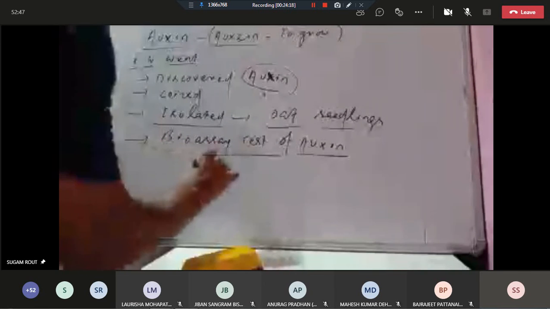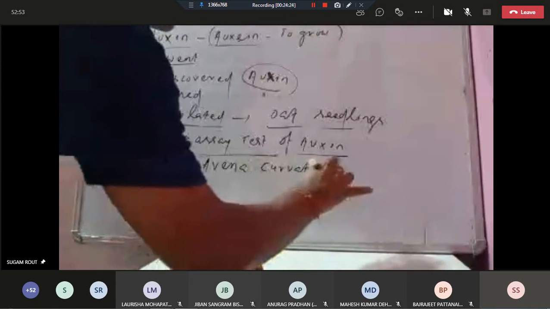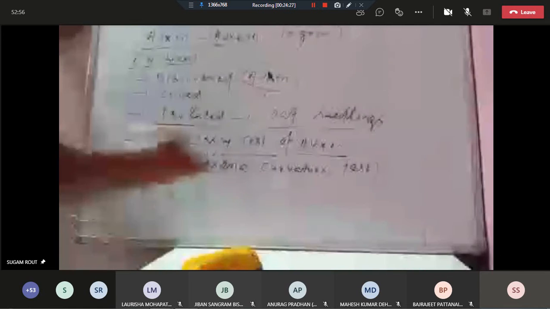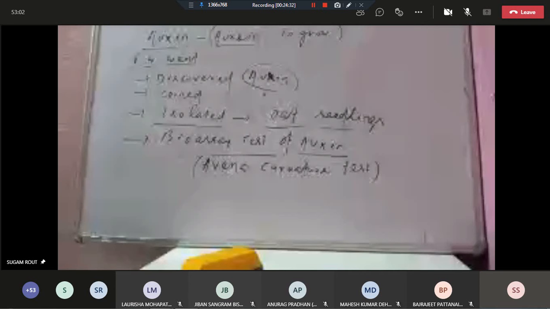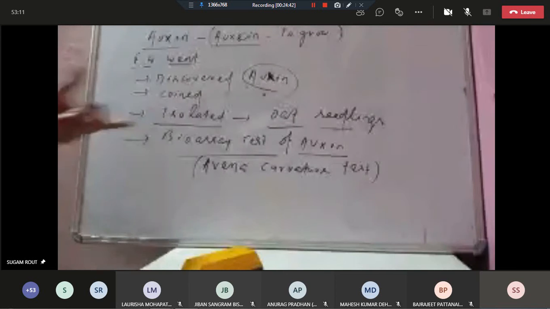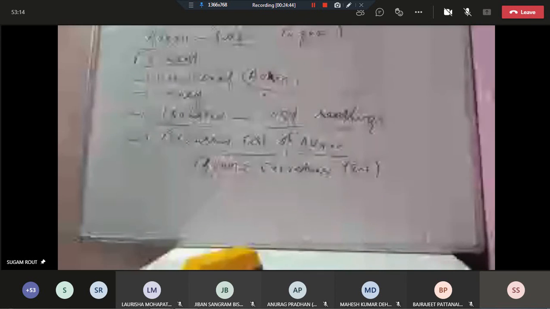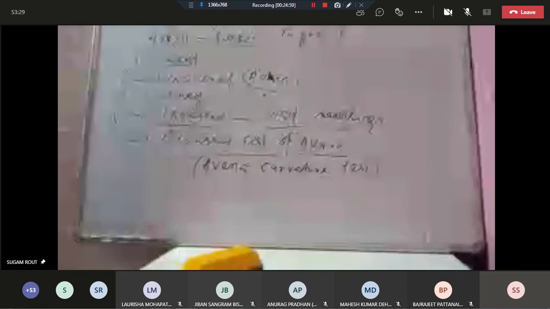What do you mean by a bioassay? A bioassay is a biological testing of a substance on a plant. So these are about the work of F.W. Went.